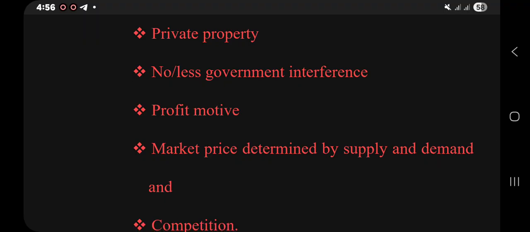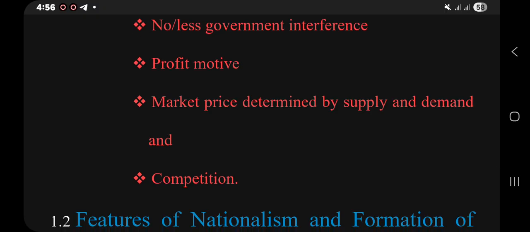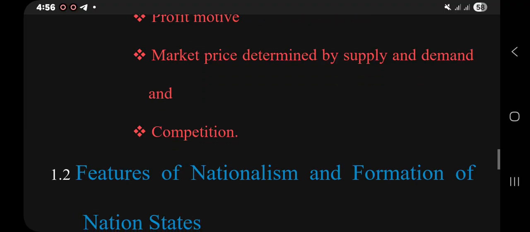The third characteristic is the profit motive. Capitalism is mostly conducted for profit maximization. Market price is determined by supply and demand, which means free market economy. The last characteristic of capitalism is competition.